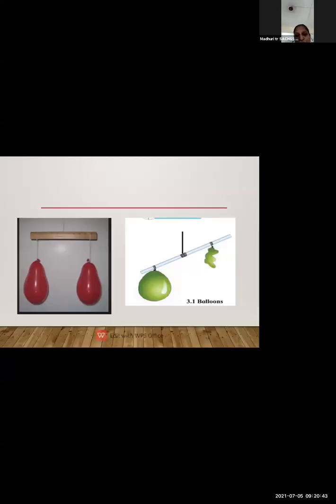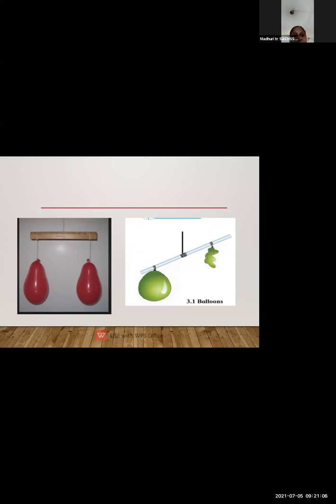In this picture you can see that to a horizontal stick, two balloons are tied. The balloons are filled with air, and you can see the horizontal stick is balanced because the balance of the balloon on both sides is the same.